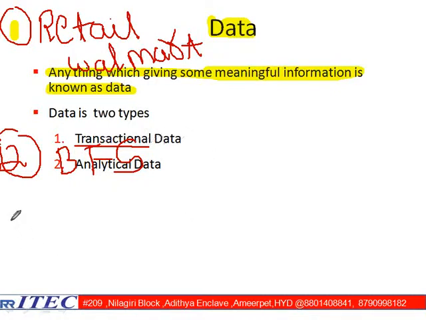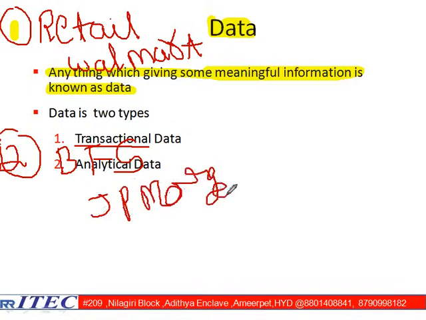Let us go for BFS. Some of the clients we want to take: let us say JP Morgan is one of the clients. How is this guy getting the data? Based on the deposits and withdrawals, and his own financial services, he is getting the data. This is one of the big banks in the US.